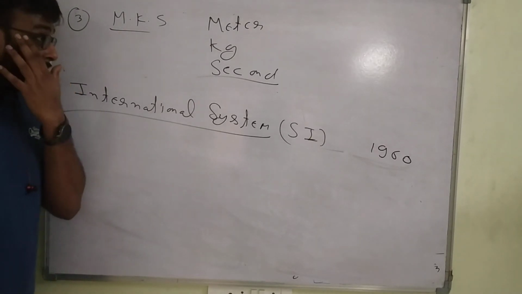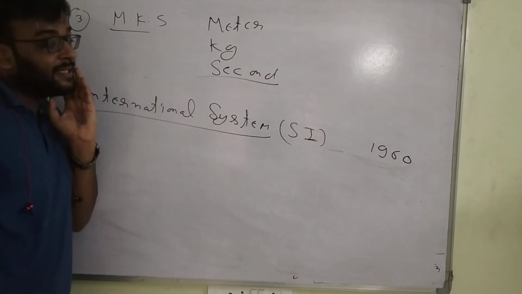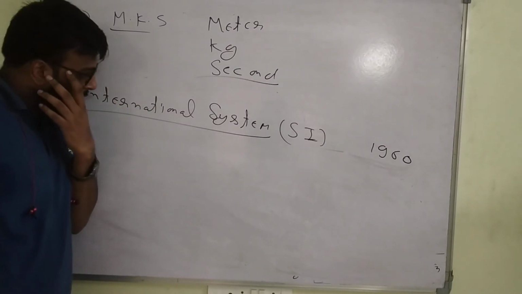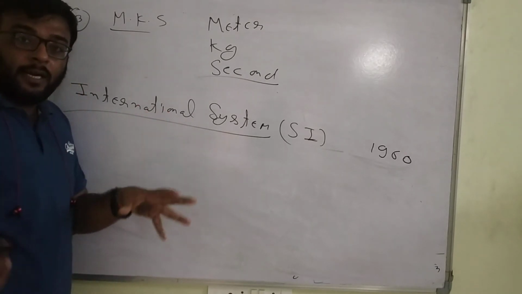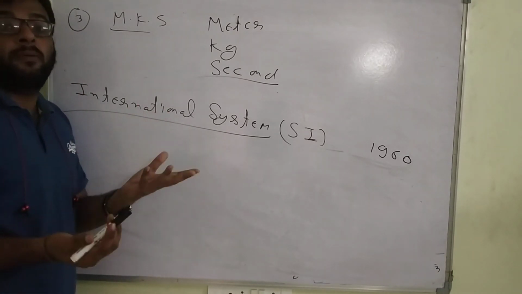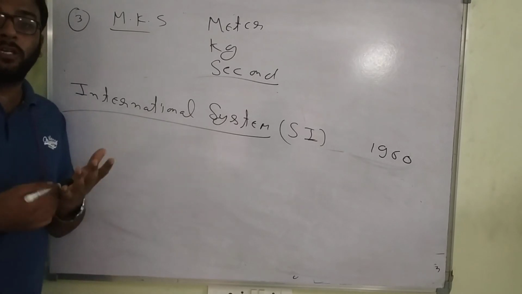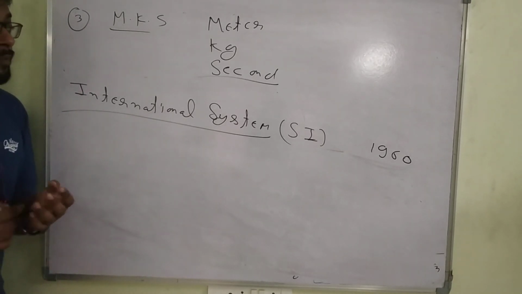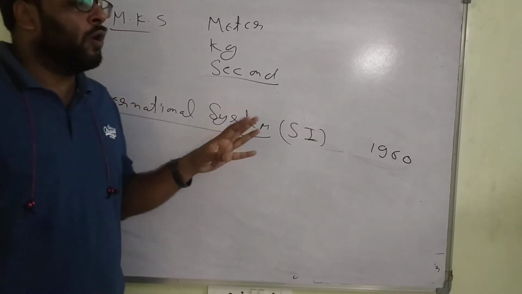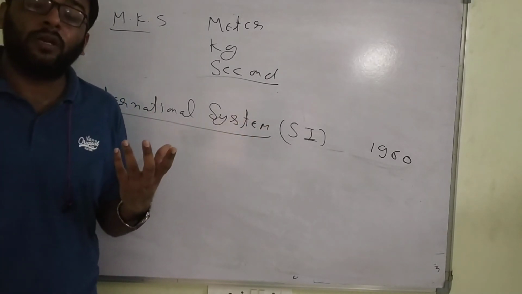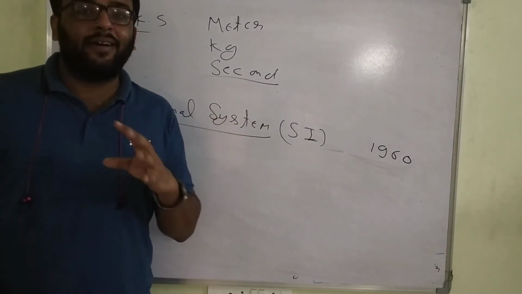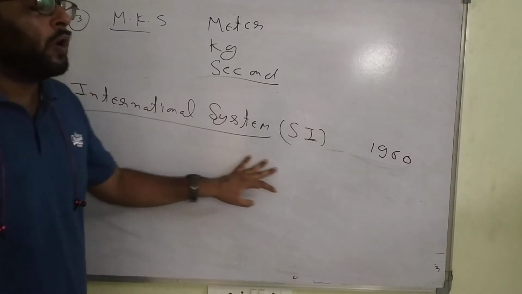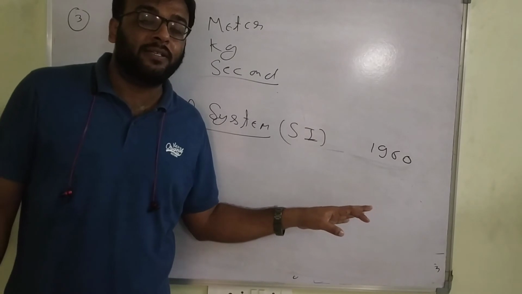So what happened? All the scientists decided in 1960. The international unit was made, most probably in Geneva or somewhere else. They all collected and considered standard measurements, 7 basic fundamental units. It is called the SI system. From then onwards, all over the world, wherever you go, China, America, London, France, Britain, all the countries follow the SI system.